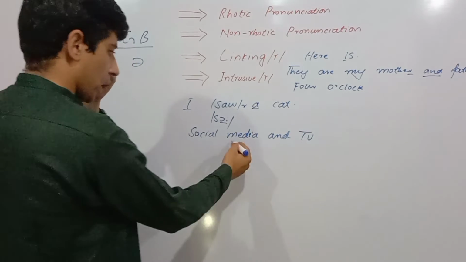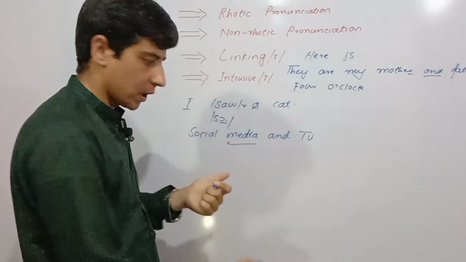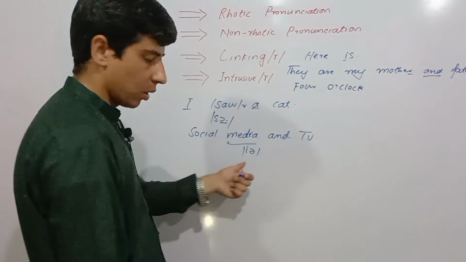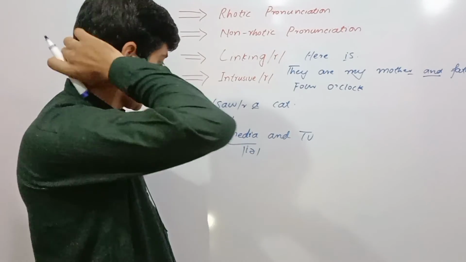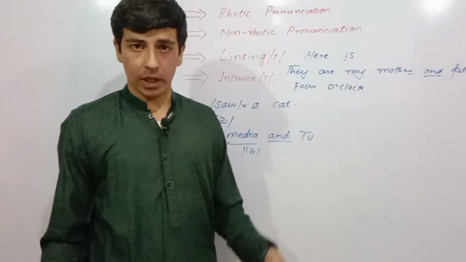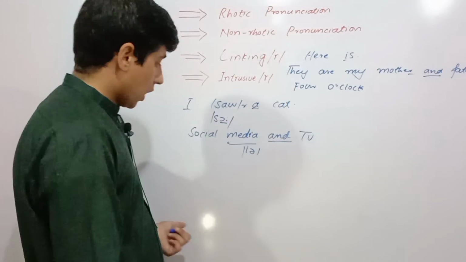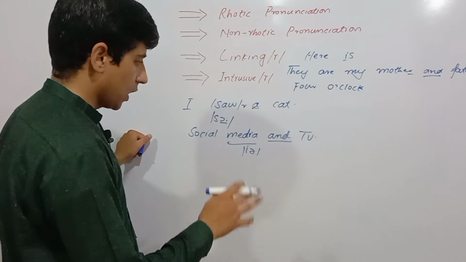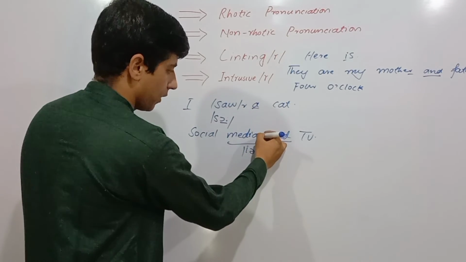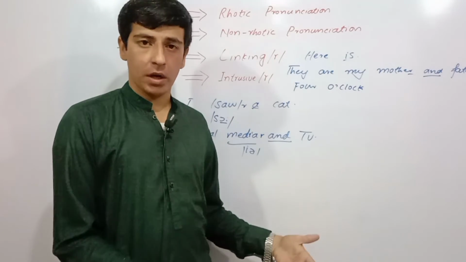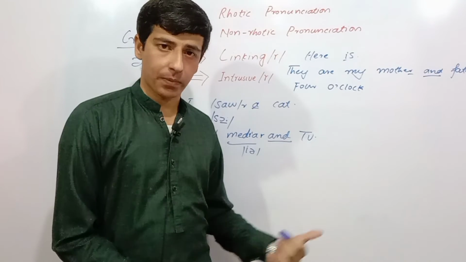This word ends with a vowel sound, that's a diphthong, the ia sound. And the next word starts with a vowel sound, that's an A, right? So they're pronouncing this sentence like this: social media-R and TV. Here again, they are using the R sound.